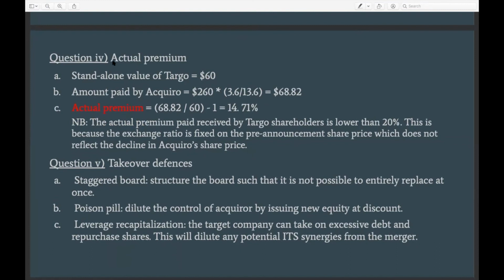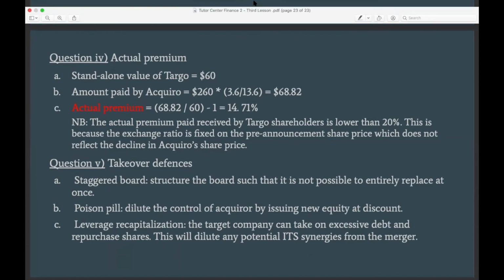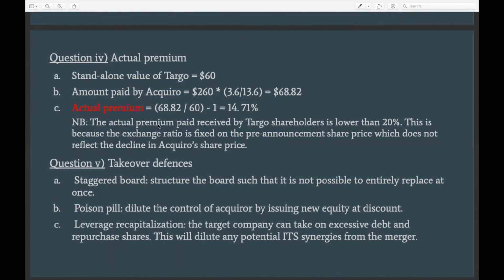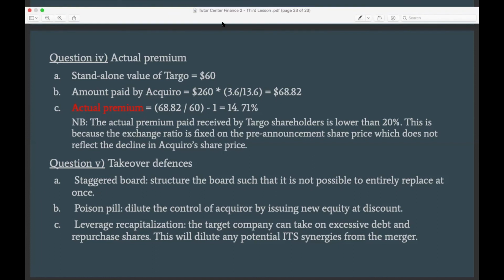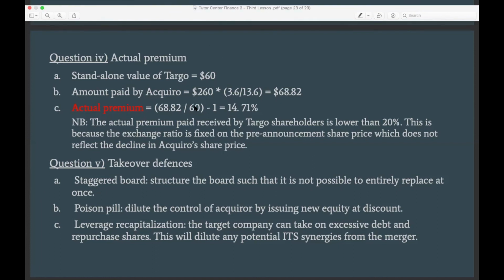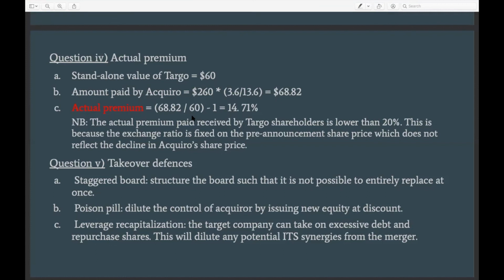So in an exam, when you have a very limited amount of time and there are many questions to solve, it's quite intuitive just to use that percentage and basically write that the premium from the transaction is 20%. But in this case, that would be wrong, and we will see why. 20% will not be the actual premium that the Darboe shareholders would have from this transaction.